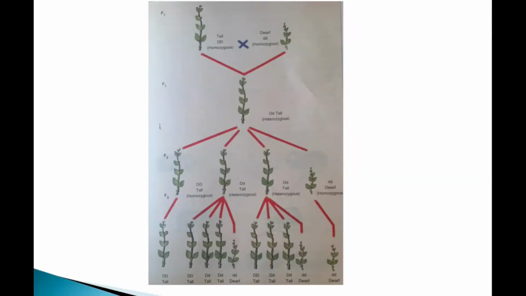In this figure, in the parental generation, the tall plant is denoted capital D and the dwarf plant small d, both in homozygous condition.